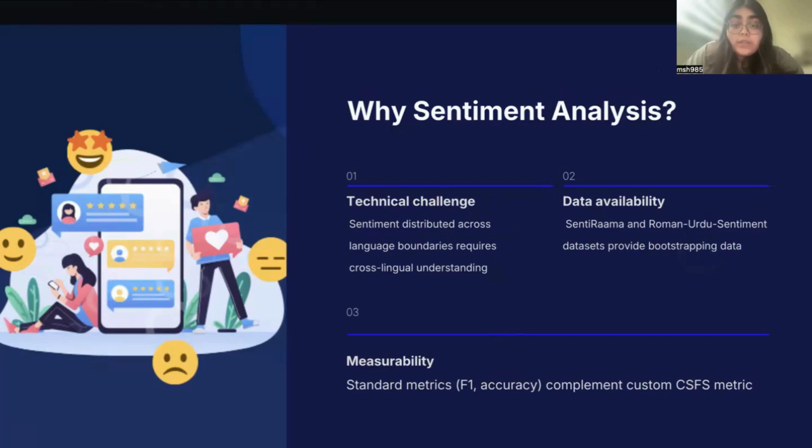To know if a sentence is positive or negative, the model must understand how the English bridge connects to the Urdu descriptor. Data availability. Unlike other code switch tasks, we were able to leverage existing datasets like corpora, giving us enough data to actually test transfer learning. Now, measurability. It provides us with clear objective metrics. By using F1 score and accuracy, we can precisely measure how much knowledge is being transferred from the pre-trained model to the specific low-resource dialect.